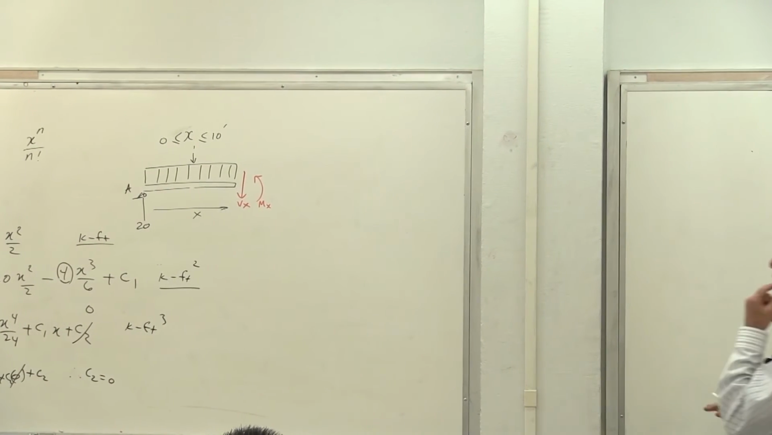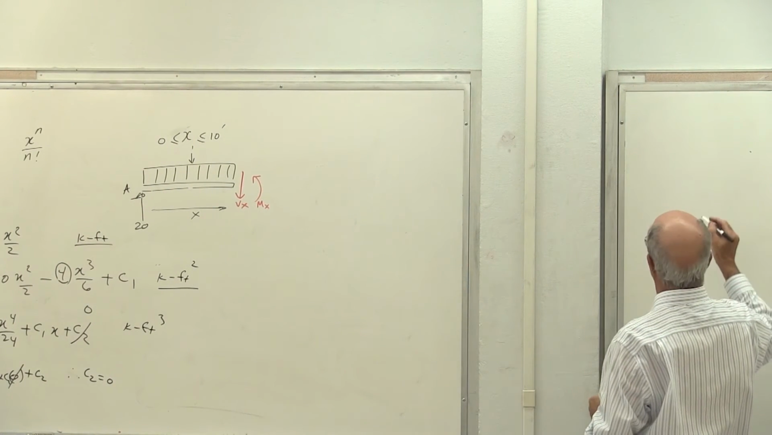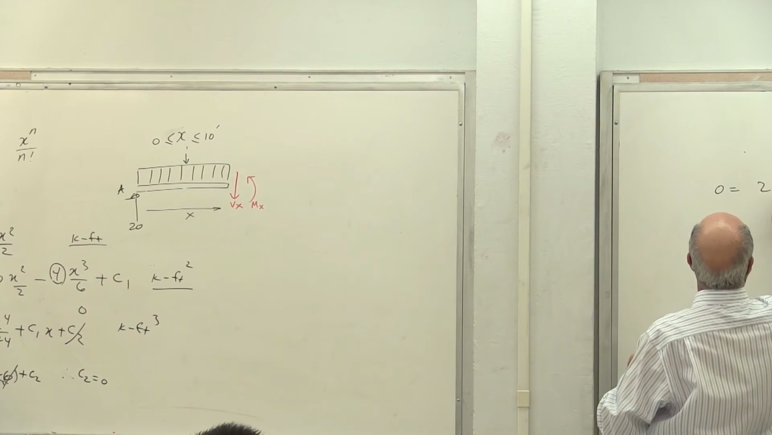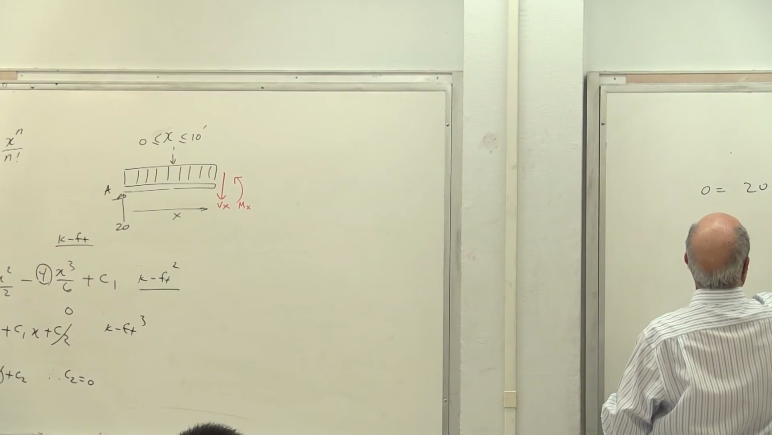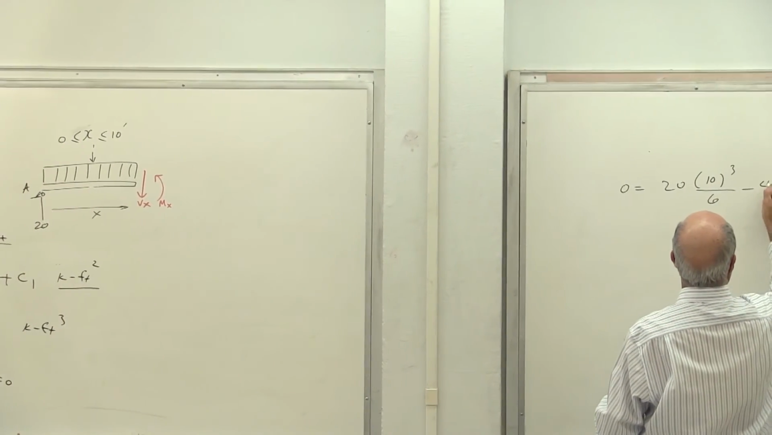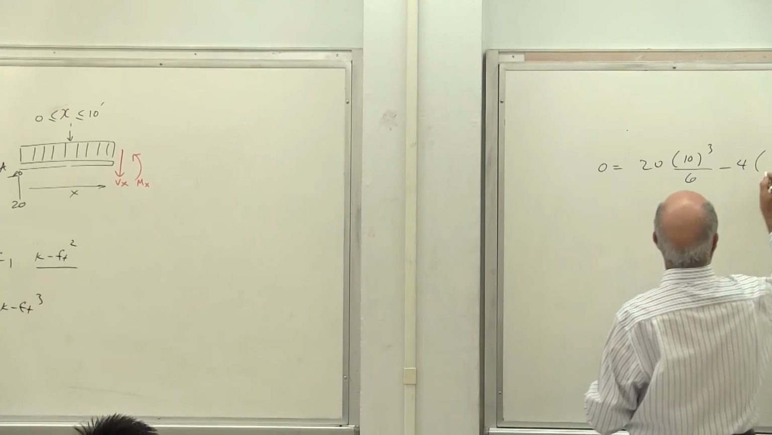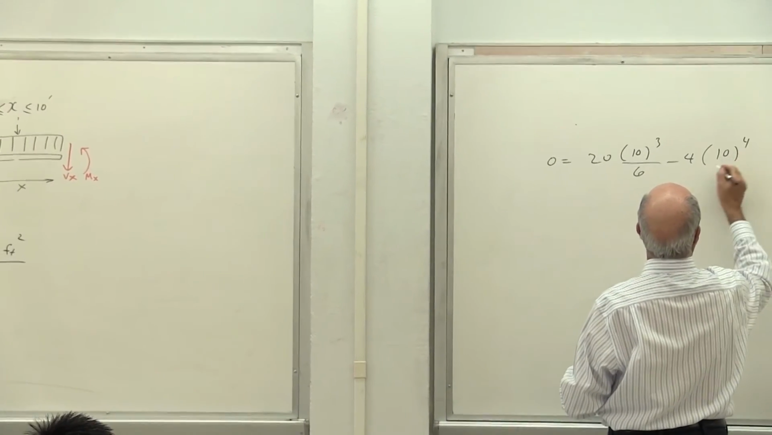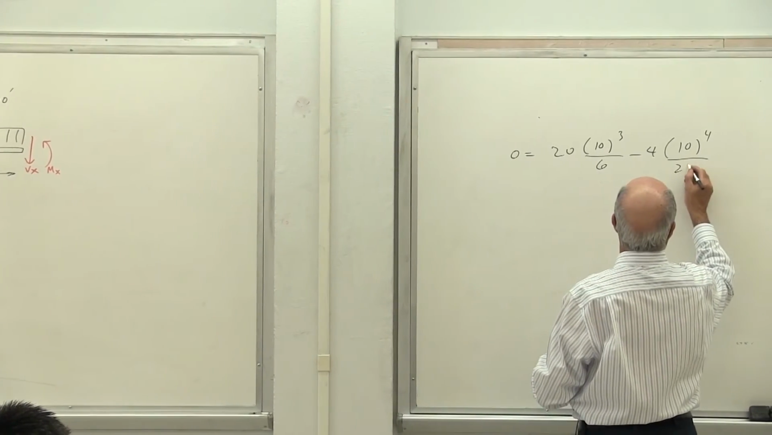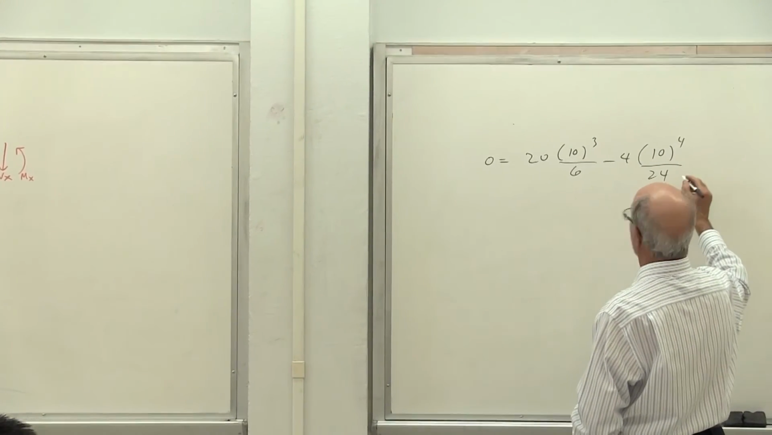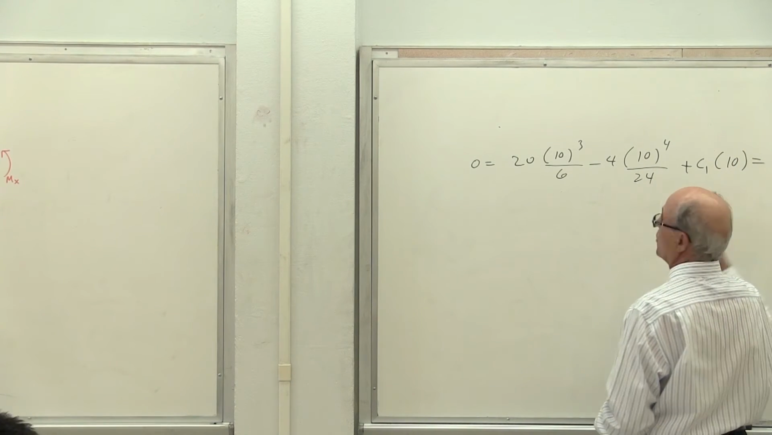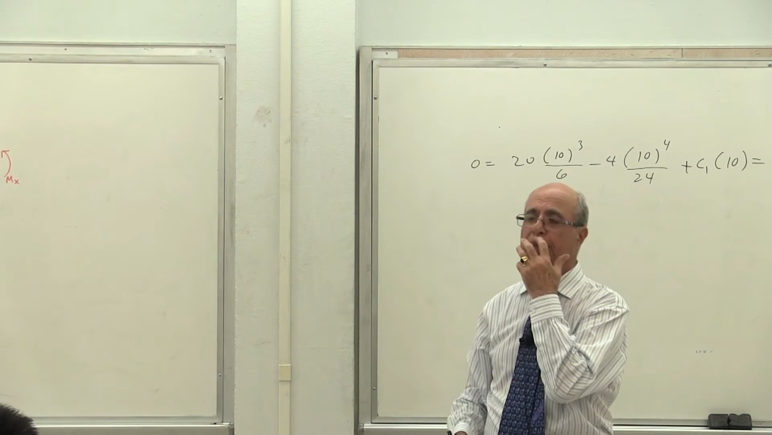Here we go. So again, you write 0 equal to 20 times 10 to the power of 3 divided by 6 minus 4 times 10 to the power of 4. Notice I'm using the same format. Nothing has changed. Divided by 24 plus C1 times 10 equal to 0, because C2 disappeared. Is that correct or not?